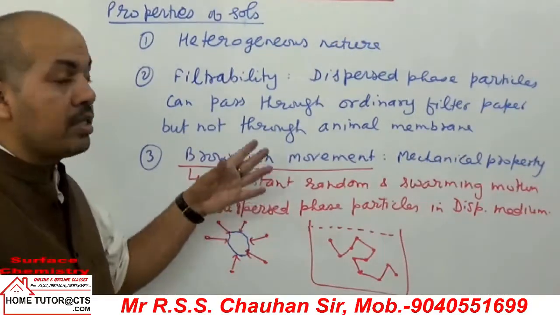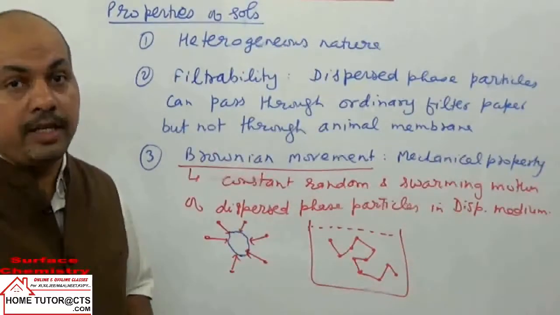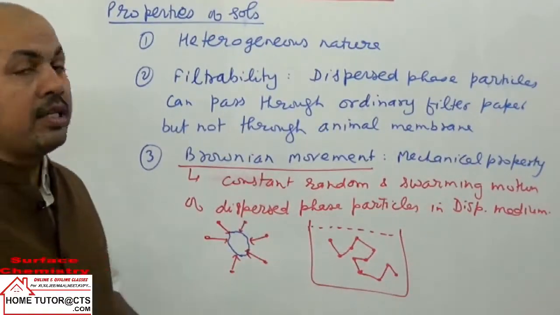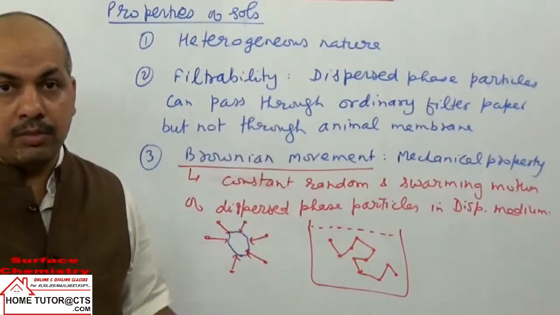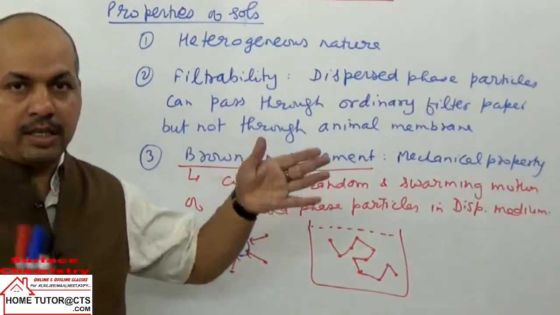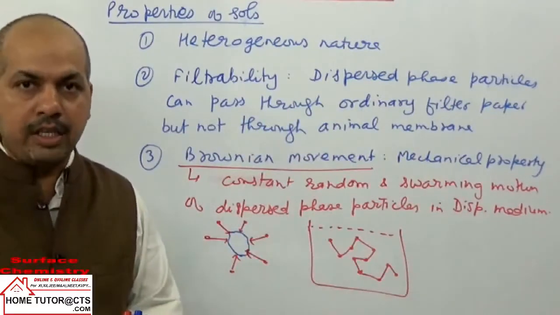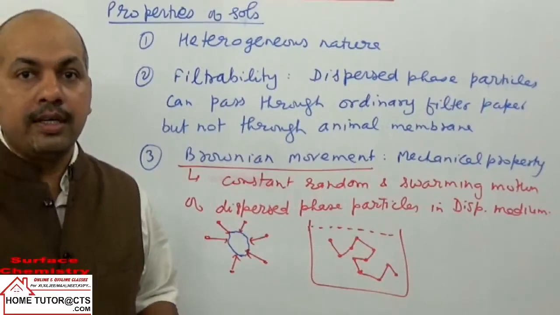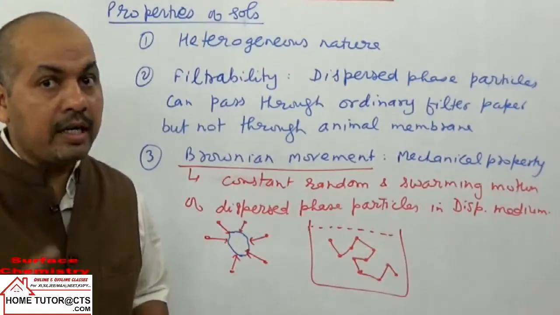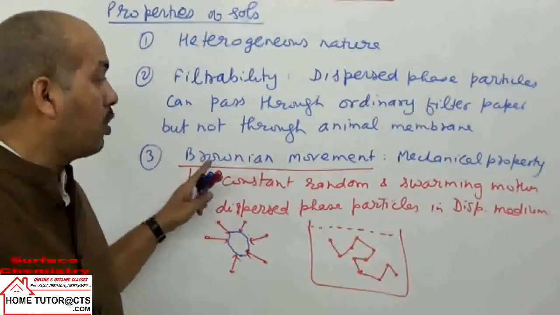This Brownian movement is the main reason for the stability. We have discussed that the dispersed phase particles will not settle down at the bottom on standing. When you take suspension in a container and keep it for some time, the dispersed phase particles settle down at the bottom. But what happens in colloidal mixture?